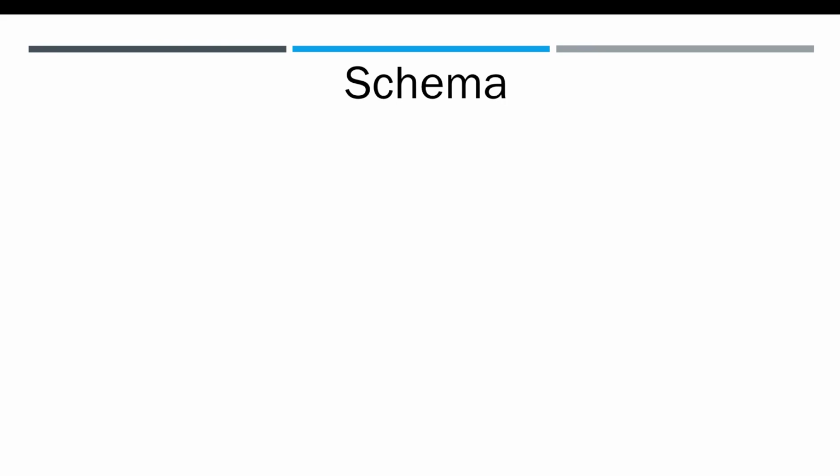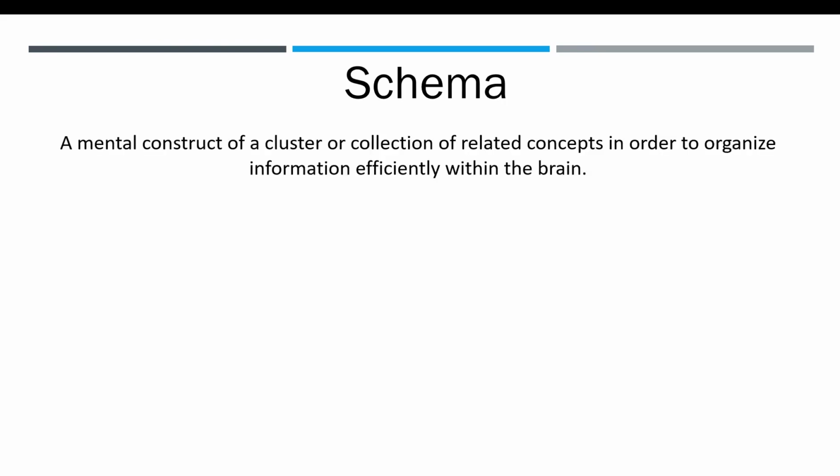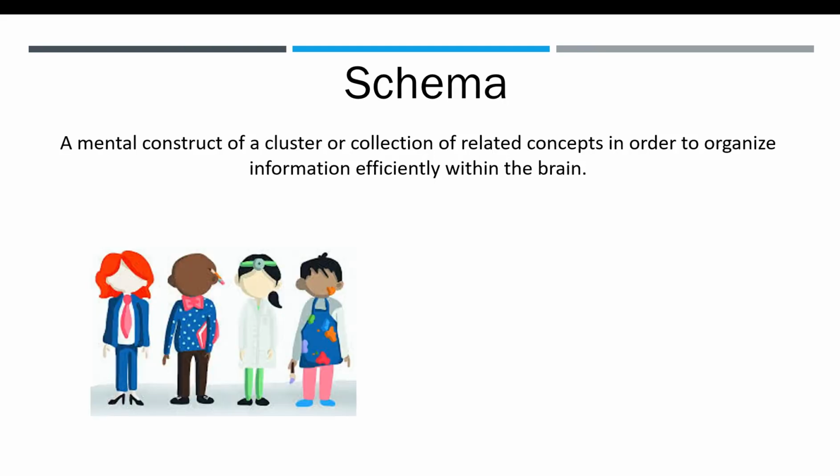We have all these concepts that we hold in our brain, but many of these concepts may overlap. When these concepts do overlap, we call them schemas, which are mental constructs of a cluster or collection of related concepts in order to organize information efficiently within the brain. We have different schemas as well.